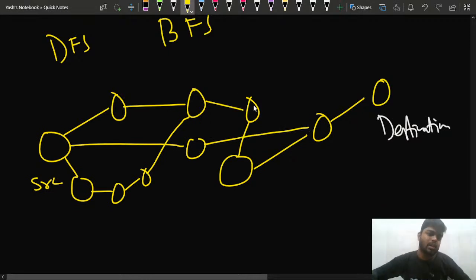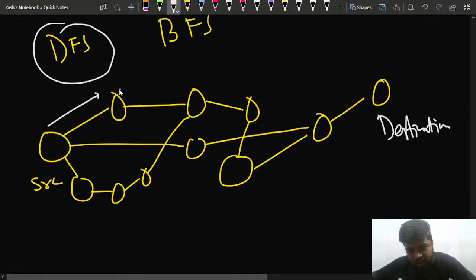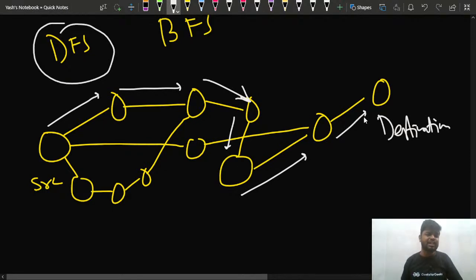Suppose that I use a DFS. What will happen if I use a DFS? First of all, I'll go to this path, then I go to this path, then I traverse this path, then this path, then this particular path, and then I finally reach the destination.